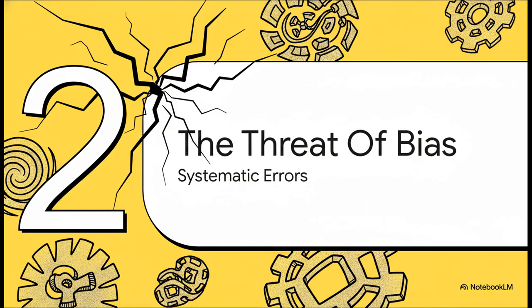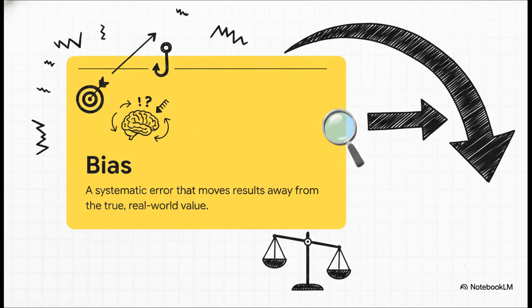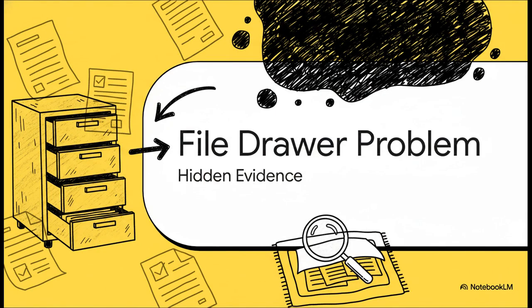That brings us to Section 2. The threat of bias. So, meet our main antagonist for the day, bias. And look, bias isn't just a random mistake or a little statistical blip. It's a systematic error that pulls our clinical conclusions dangerously away from the true, real-world value. Random errors just add noise. But bias actually points us in the completely wrong direction. Which leads us right into how that bias hides in plain sight.